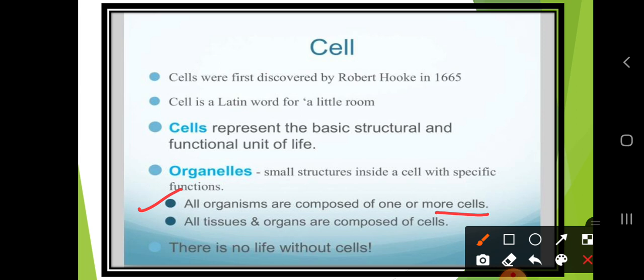As well, all tissues and organs are composed of cells. Whatever tissues are present in our body, tissues are nothing but a bunch of cells, and organs are also composed of cells. So what do we mean by this whole concept? The conclusion is that there is no life without cells. Let's discuss this concept one by one.